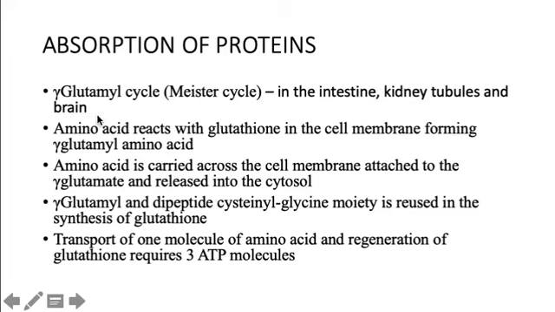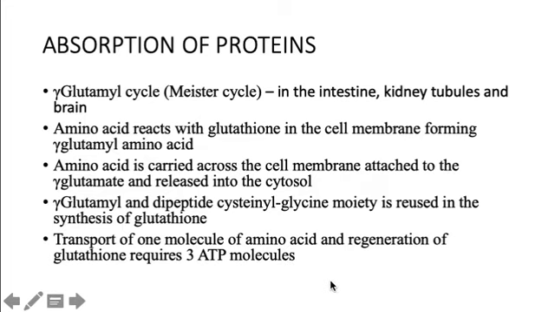So what is it mainly? The amino acid reacts with glutathione. Glutathione is a tripeptide in the cell membrane, forming gamma glutamyl amino acid. Now this amino acid is carried across the cell membrane attached to the gamma glutamate, and it is released into the cytosol. Now what happens to the gamma glutamyl and the dipeptide, that is the cysteine glycine moiety? It is reused in the synthesis of glutathione. For the transport of one molecule of amino acid, regeneration of glutathione requires 3 ATP molecules, right?